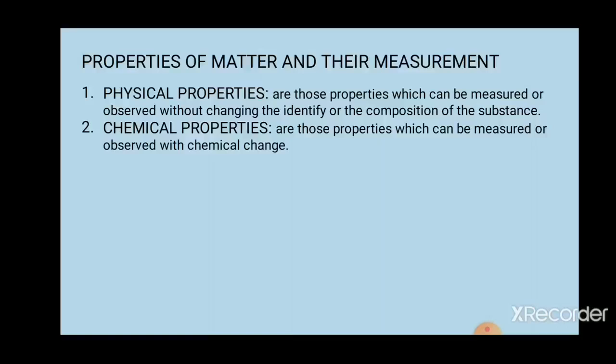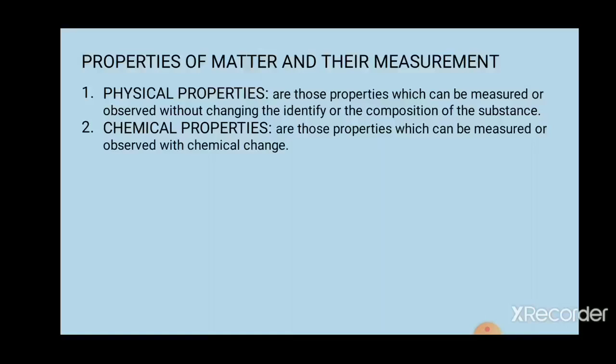Okay, now chemical properties. Actually, by observing only physical properties, this is not sufficient to explain the properties of matter. So chemical properties are also required to explain the properties of matter. Now, what is the meaning of chemical properties? Chemical properties are those properties which can be measured or observed with a chemical change. Now, what is the meaning of chemical change?